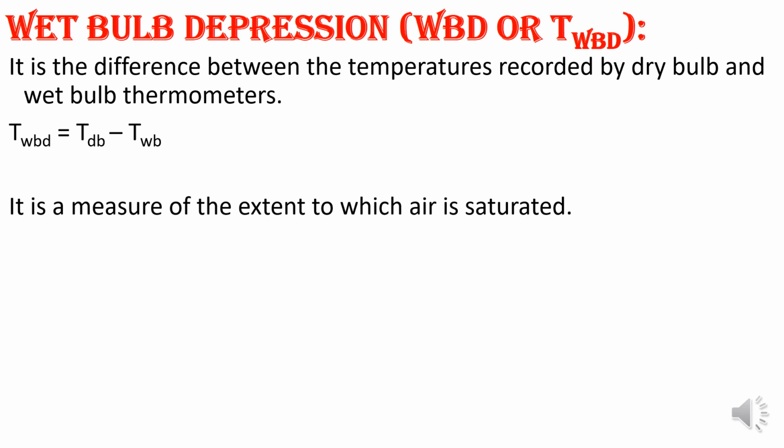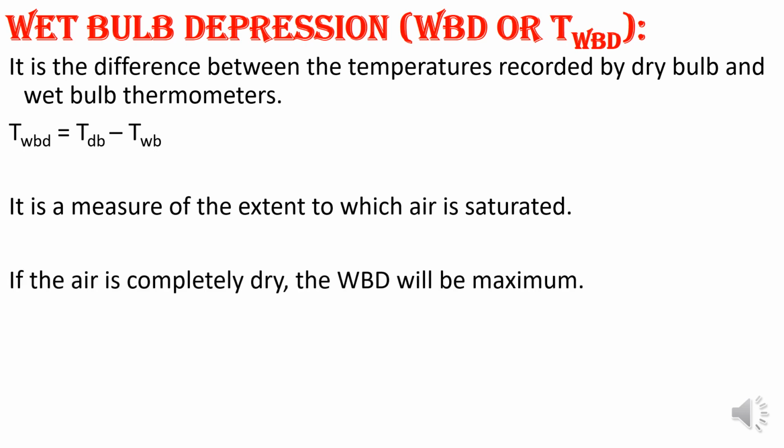Dry bulb temperature will always be in the higher condition, and WBT will be in the lower state, meaning a lower temperature than the DBT. Hence there will be a difference between the WBT and the DBT. That difference is known as wet bulb depression. This is a very important factor because we can check to which extent air can be saturated. Because of this difference we can calculate it.